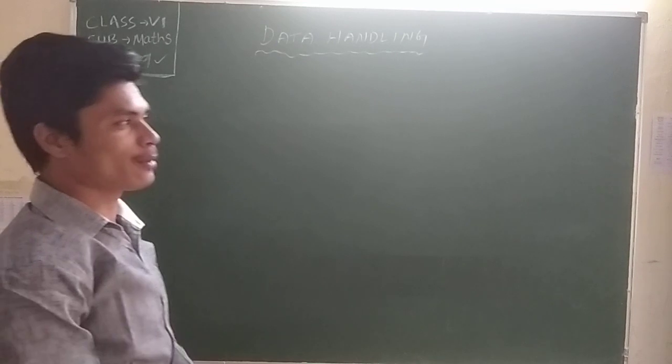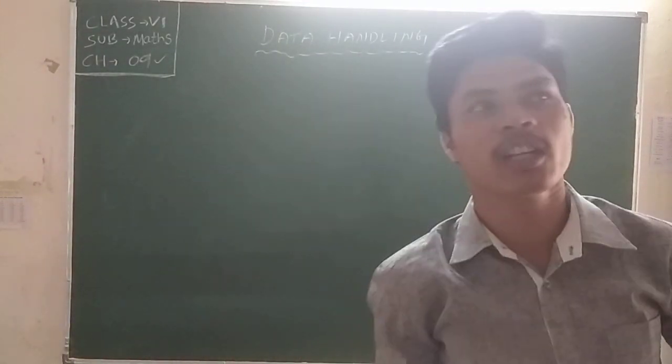Now we discuss data. What is data? Data is a collection of information.